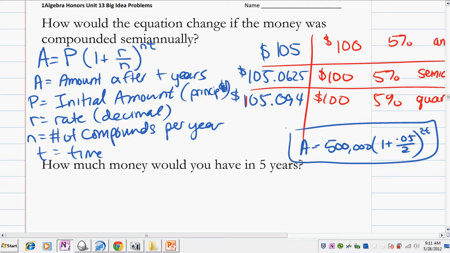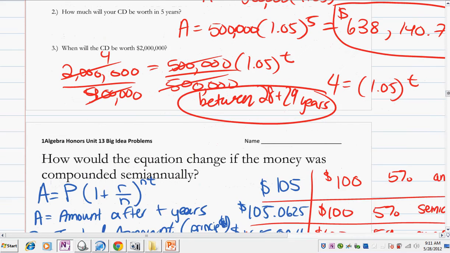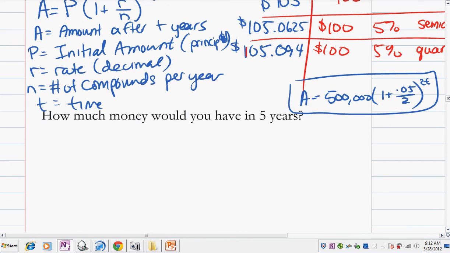How much money would you have in 5 years? So we're going to do a continual comparison of what do I have in 5 years. Before, in 5 years, I had $638,140. In this case, 500,000 times 1 plus 0.05 divided by 2 in parentheses, and then close the parentheses, raised to the 10.